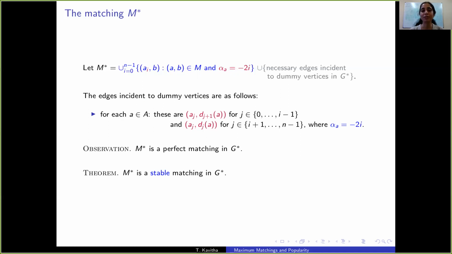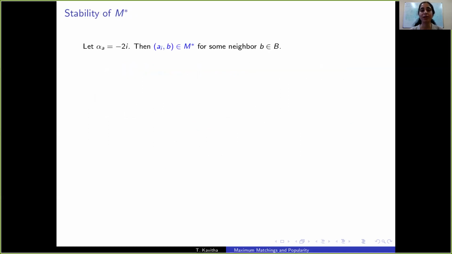How do we show this? Suppose A's alpha value is -2i, then A_i B is in M star. And we also said that A_j for j strictly larger than i, all these vertices are matched to their top choice neighbors. Hence, there is no blocking edge incident to any of these vertices. So what we need to prove now is that there is no blocking edge incident to the remaining copies of A also, that is, from A_0 till A_i.